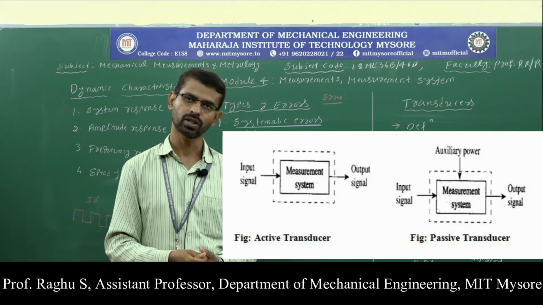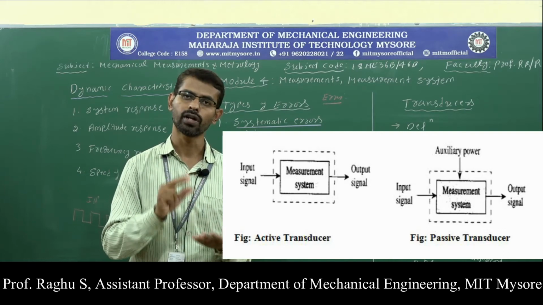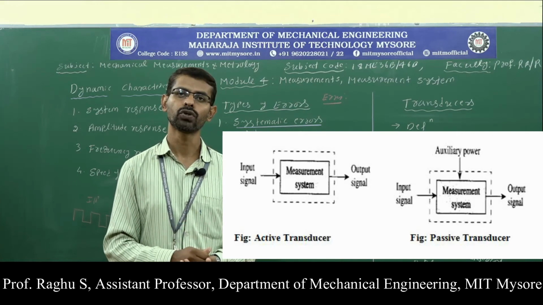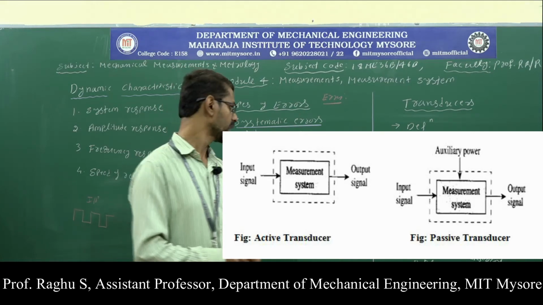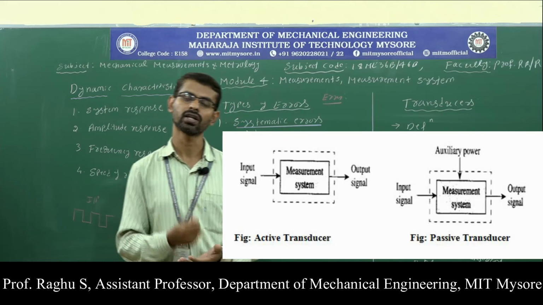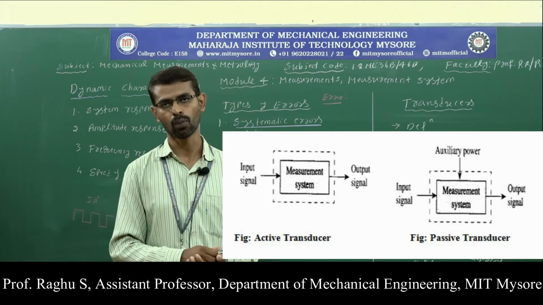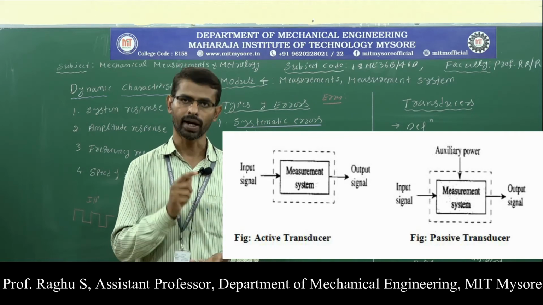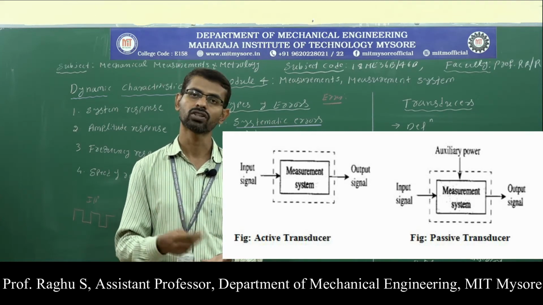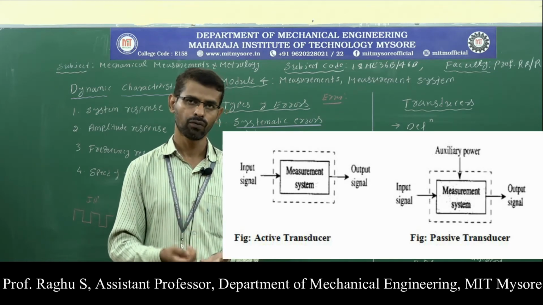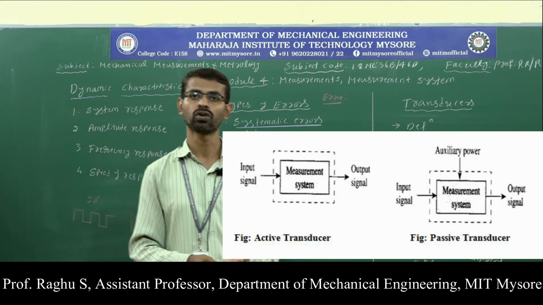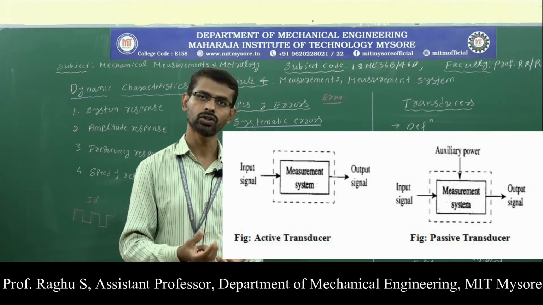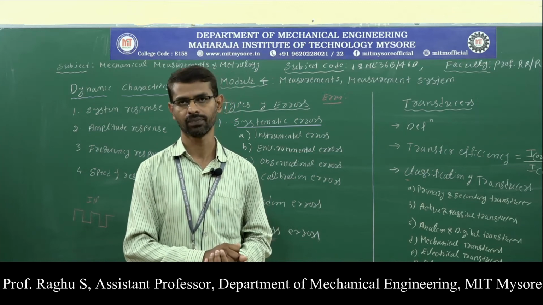Active transducers do not require any external power supply for their operation. For example, the piezoelectric transducer is the best example of an active transducer. Whereas a passive transducer requires an external power supply for its operation. For example, load cell, strain gauge, thermocouple, etc.